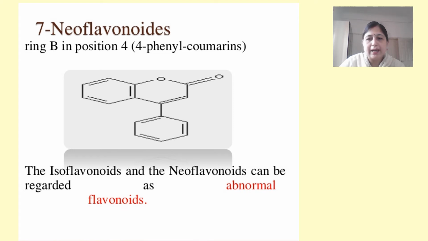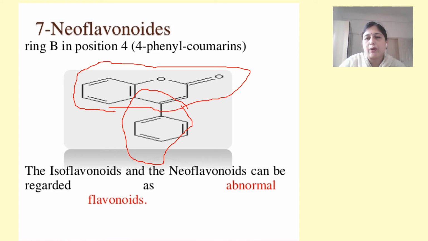The next category is again an isomer of flavonoid with the phenyl ring present at the fourth position. This is also known as an abnormal flavonoid because there are no 3 carbon atoms between the two phenyl rings. So it is not exactly a flavonoid structure, but it is an isomer of the flavonoid, and sometimes it is also known as 4-phenyl coumarin due to the coumarin structure. Coumarin is nothing but a benzopyrone structure. Benzene with a pyrone means a keto group attached to a pyrone ring, that is a coumarin. So here we have a 4-phenyl and benzopyrone structure, making it a neoflavonoid.